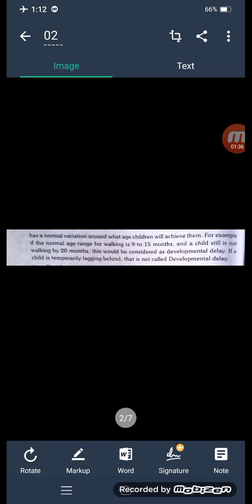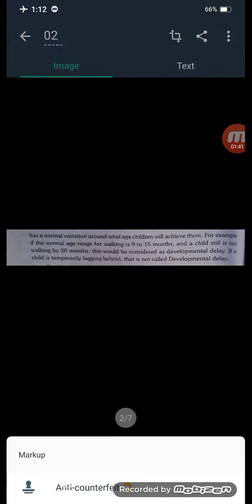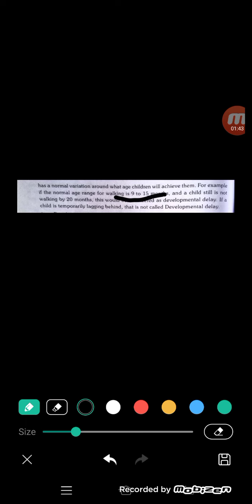For example, the normal age of walking is 9 months to 15 months. If the child is still not walking up to 20 months... Normally a child's walking time is 9 months to 15 months after delivery. He tries to stand, and next tries to walk. In case up to 20 months there is no chance of walking or standing of the baby, it is known as developmental delay.